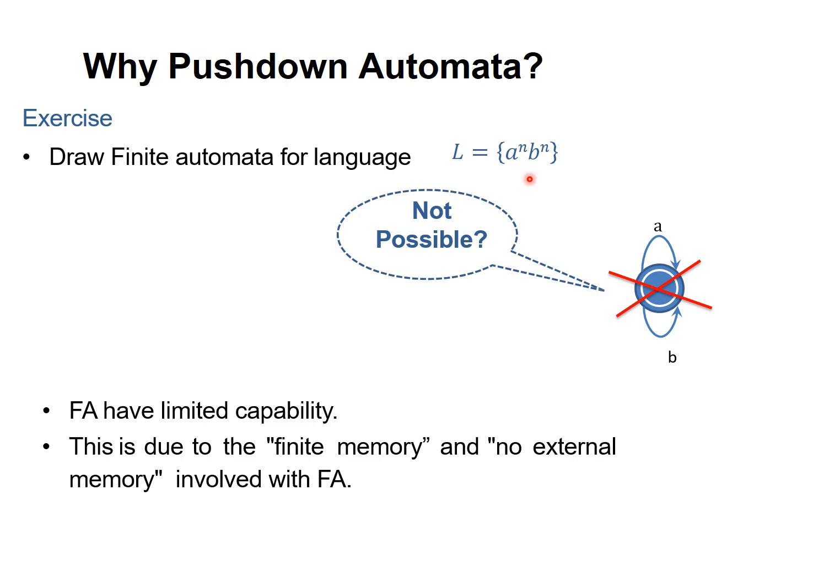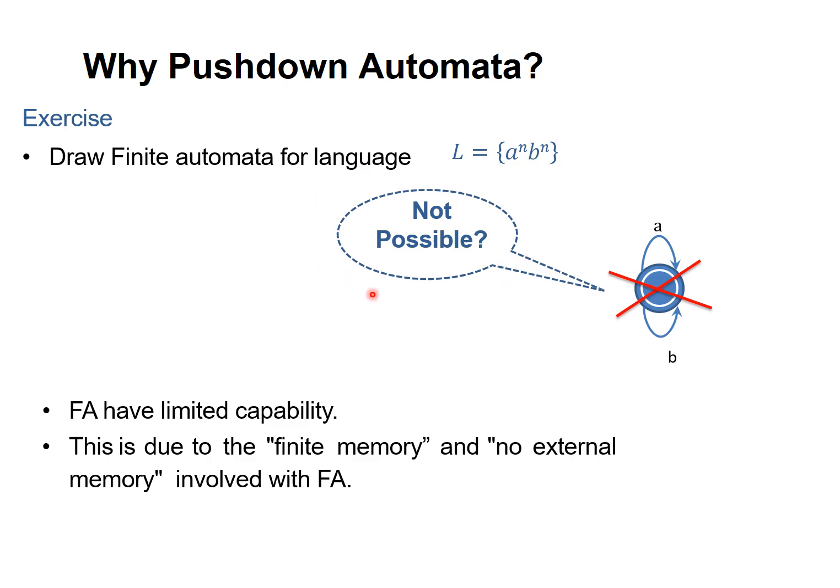That means a finite automaton cannot be constructed for every language. Some languages require memory, right? Such capacity is not available in finite automata.